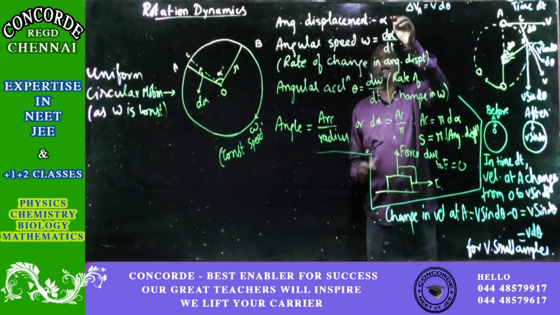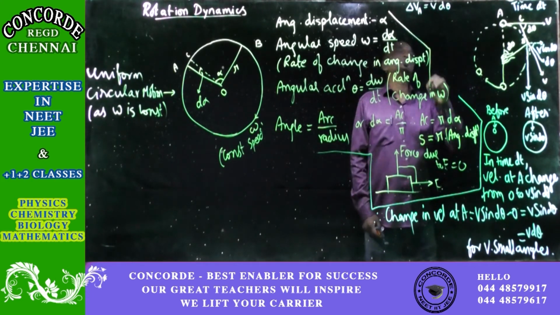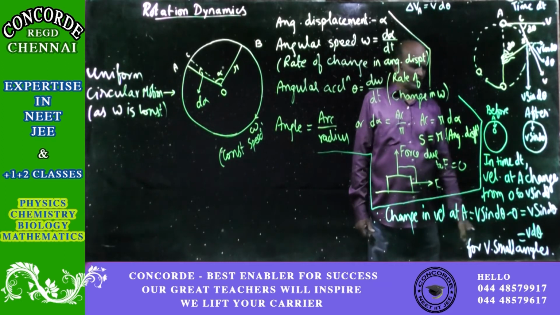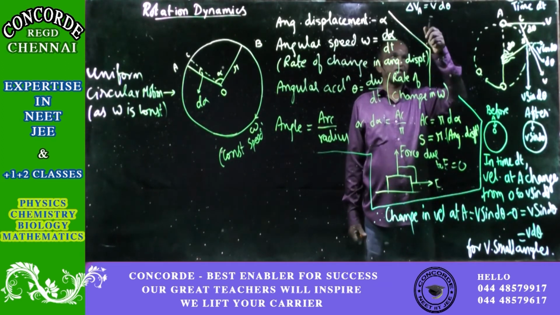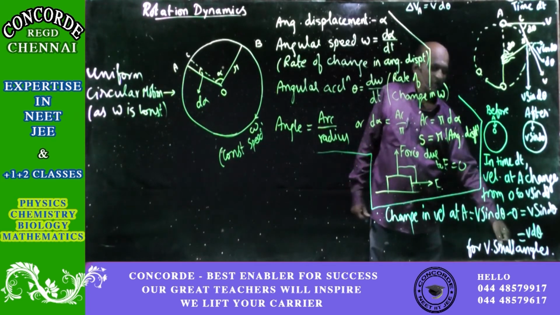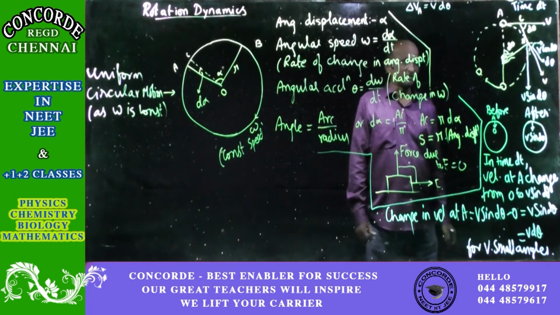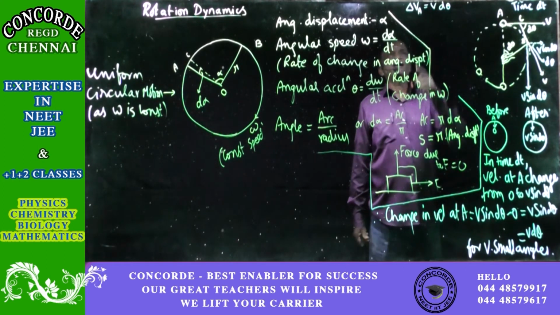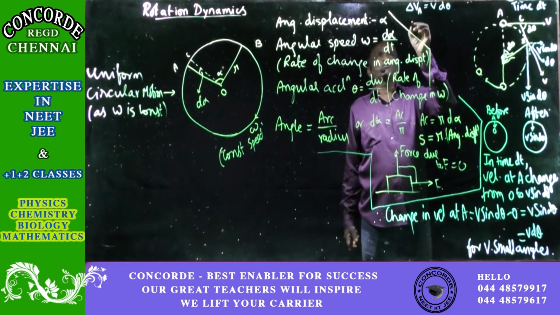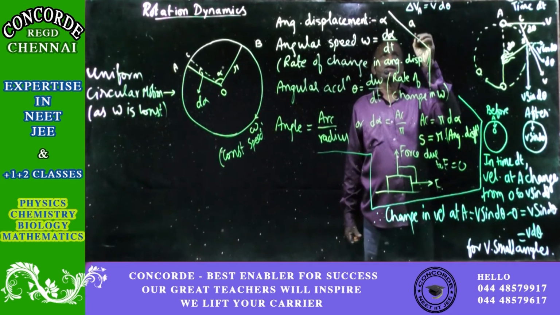Okay. So what we have got is that the change in velocity at A is equal to v d theta, as per the last result that we have got earlier. So change in velocity by time, and this is what we will get in the radial direction.